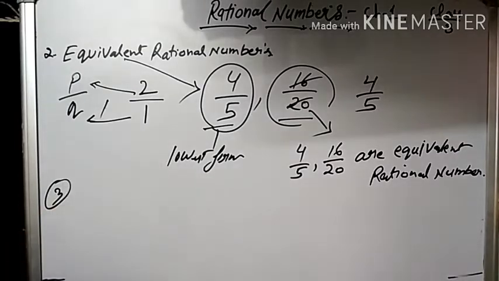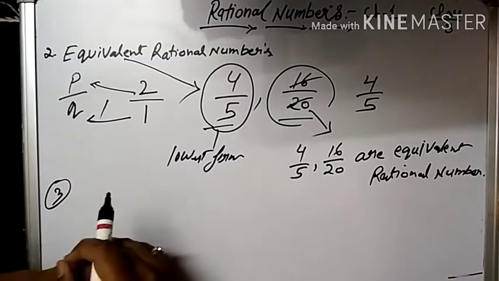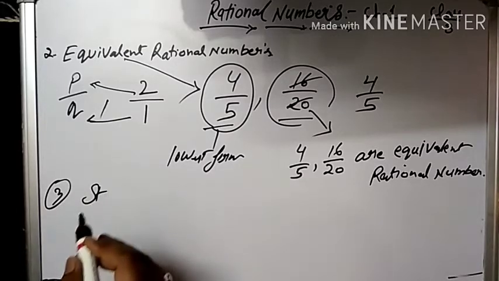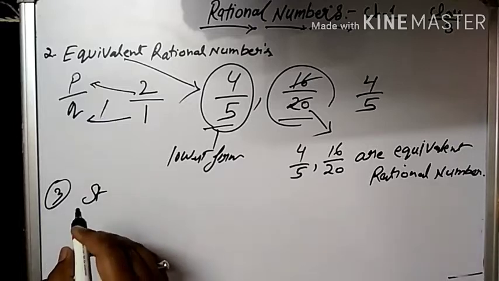Now we will move to the third point. The third point says, what is the lowest form? In different books you can get different names for it.